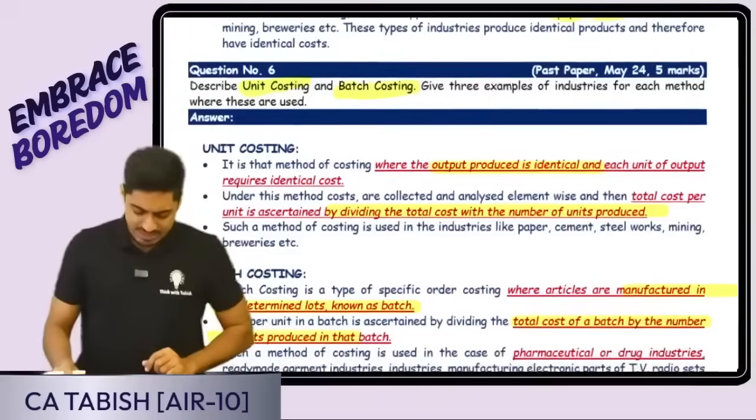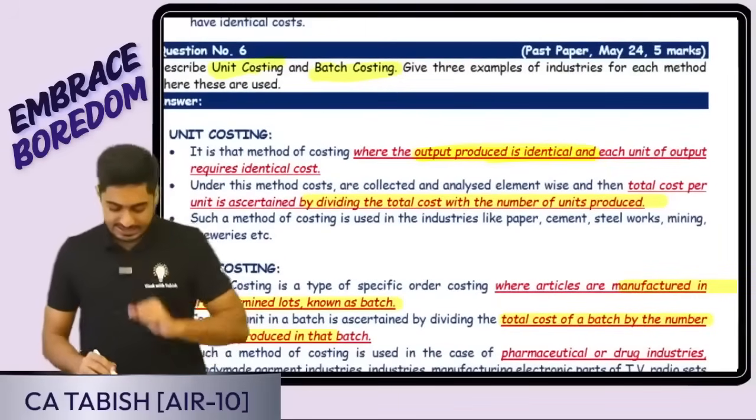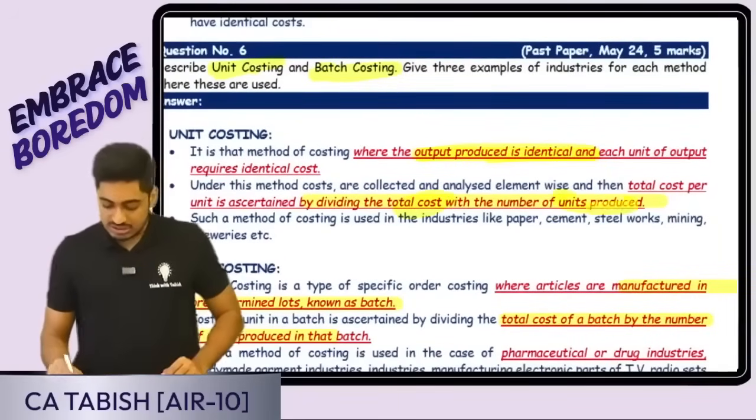You are just going to write the same. Yes, unit costing, output produced is identical. Okay, how do I get the cost? Total cost divided by number of units.